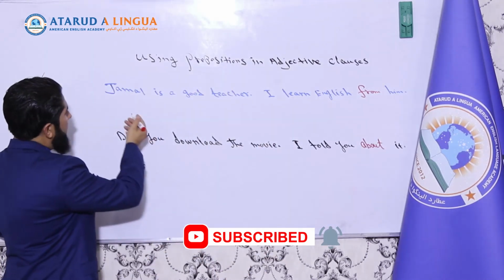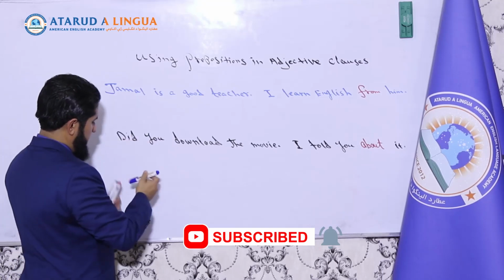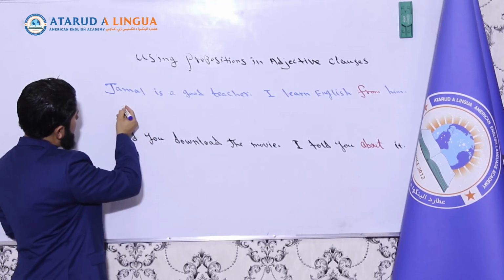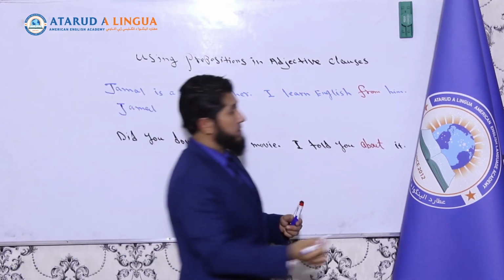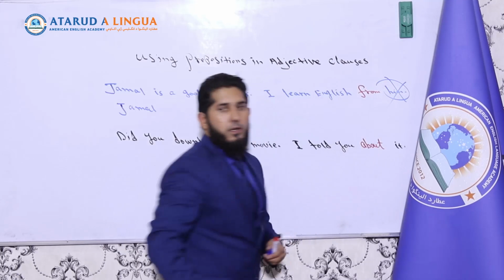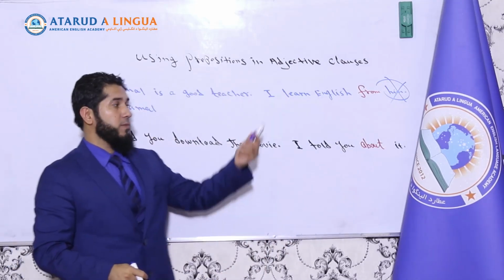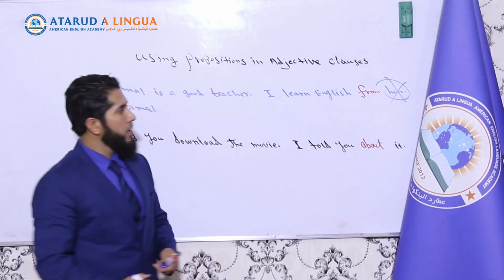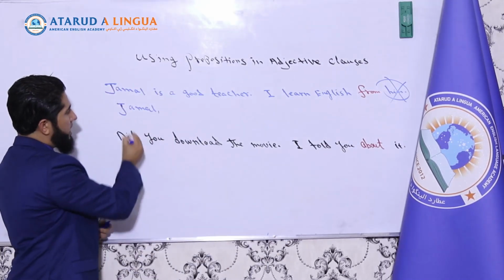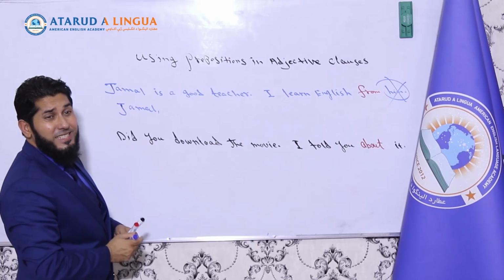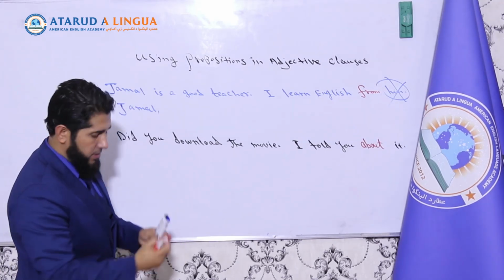Okay. Jamal. So in the second sentence, remove him, I mean the object pronoun him, okay? And use from right after the noun Jamal, but you need a comma because this is a non-restrictive adjective clause.